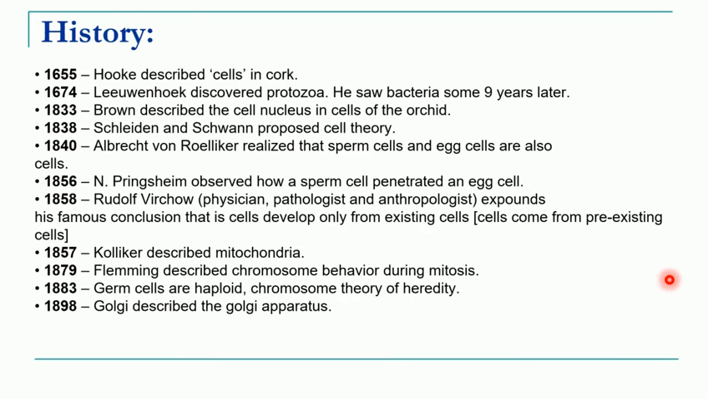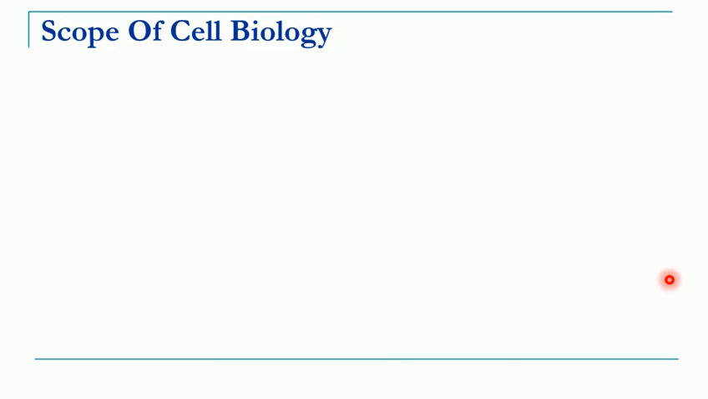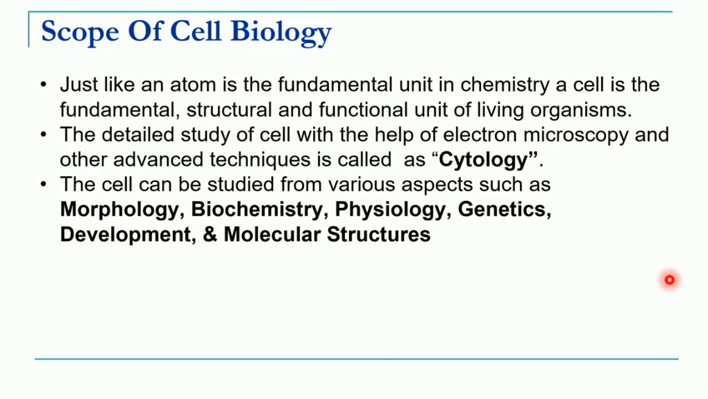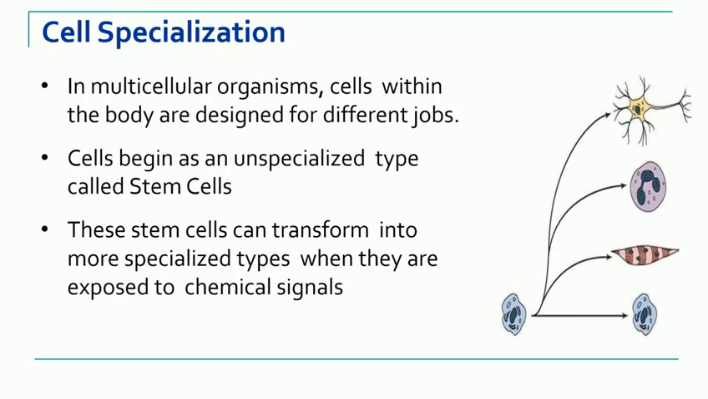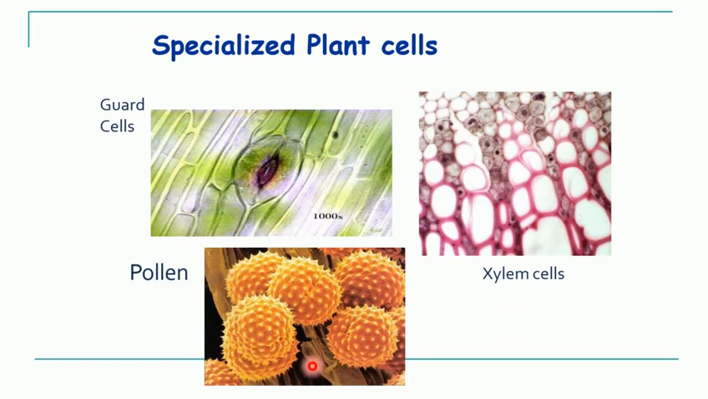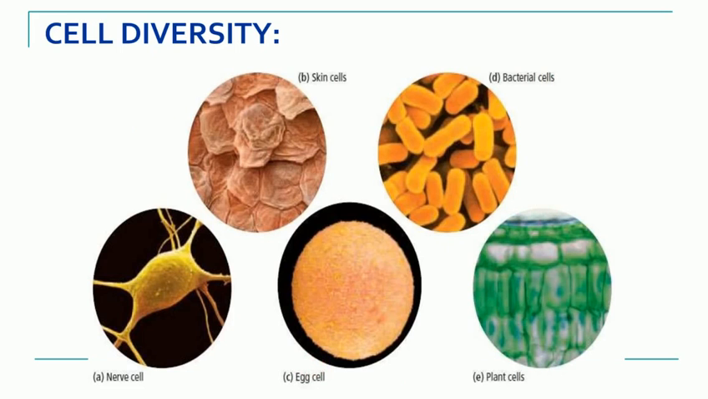Then we have seen the history, the different events which happened in cell biology, and the scope of cell biology. Cytology was the older name. Nowadays we call it cell biology because we also study morphology, biochemistry, physiology and other things. Then we understood that stem cells give rise to different types of cells according to their function in the body. We have seen different types of cells, like in plants, guard cells, xylem cells, pollen. In animal cells also there are different types.